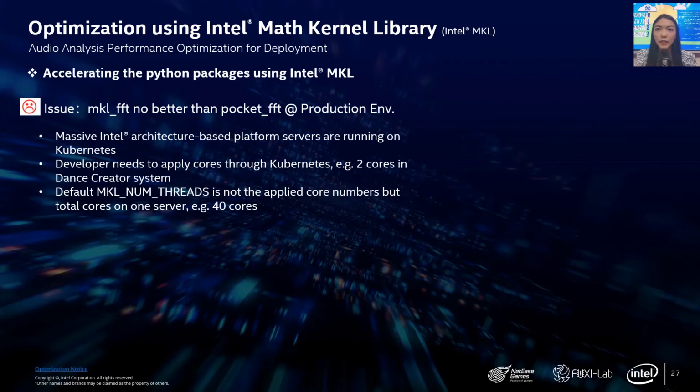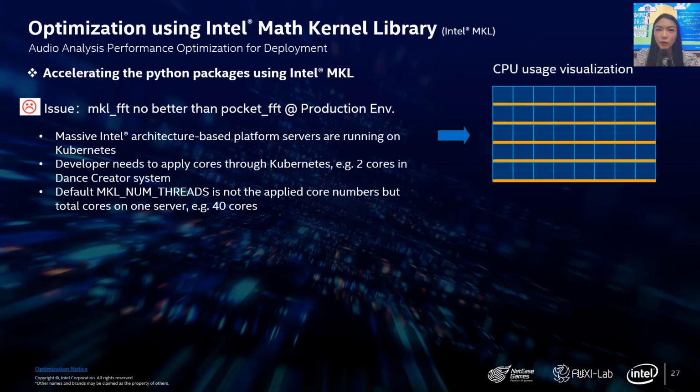Second, MKL FFT is not better than Pocket FFT in the customers' environment. We find in their production environments, there are massive Intel platform servers running on Kubernetes. Developers need to apply for cores through it, for example, 2 cores needed in the Dance Creator System. But MKL num threads is set to the total server cores by default. As a result, the CPU usage will be like this. Totally 40 cores, each core has 5% usage.